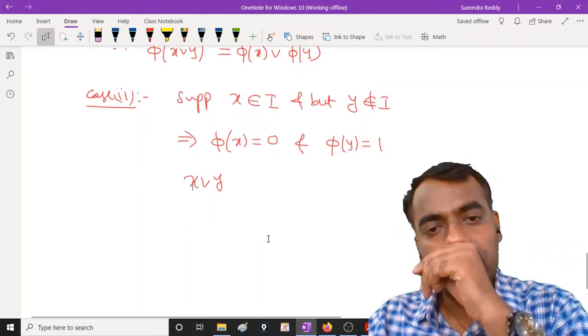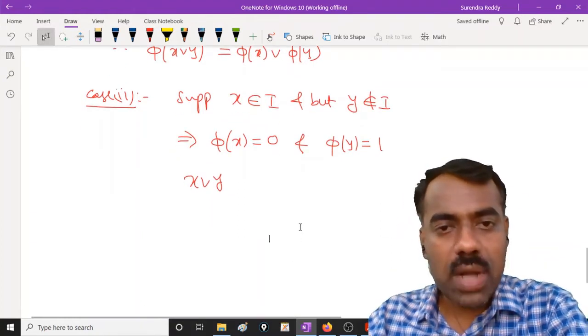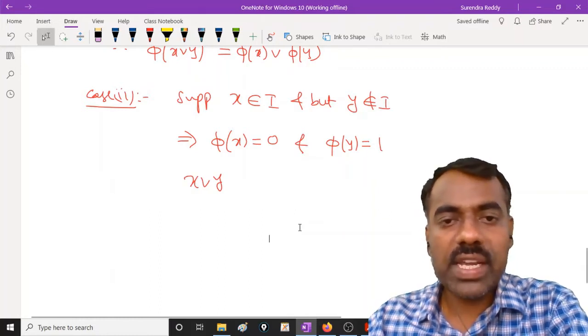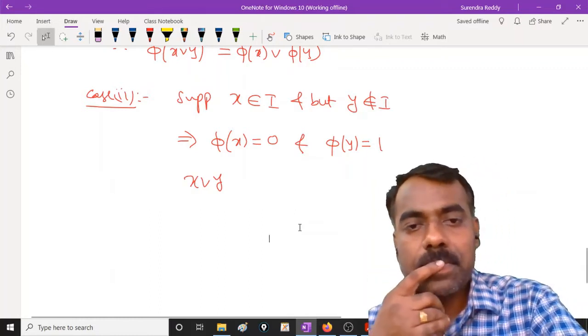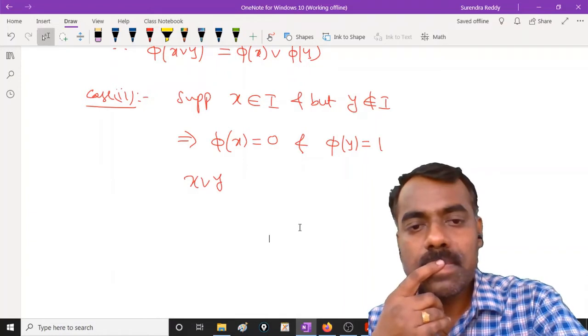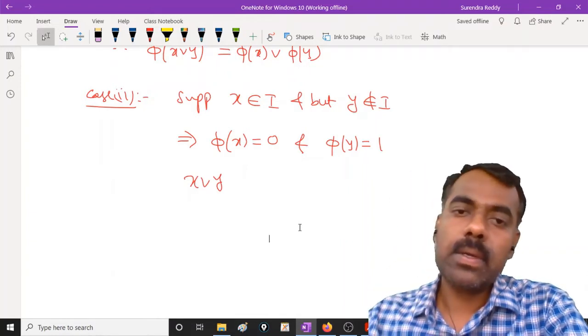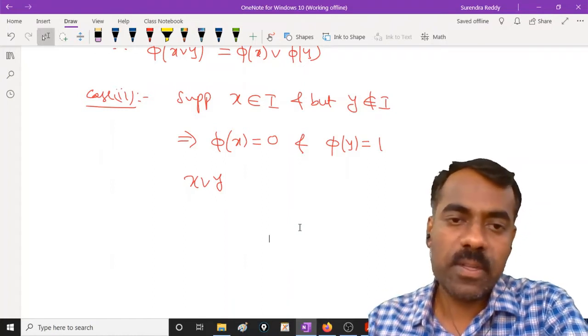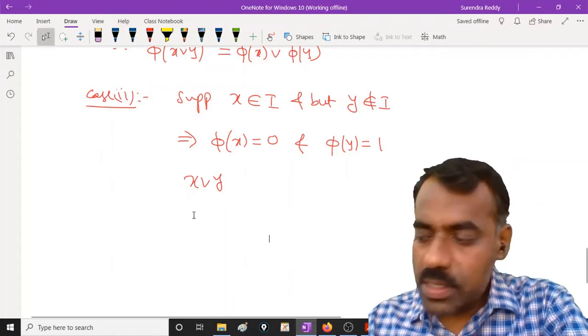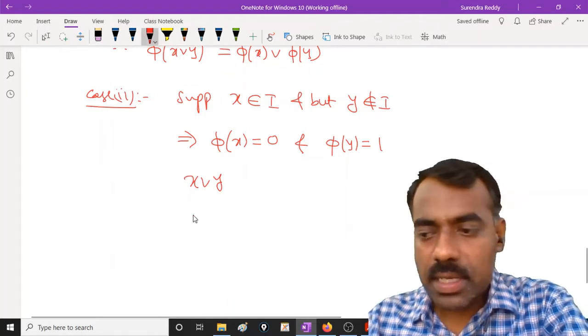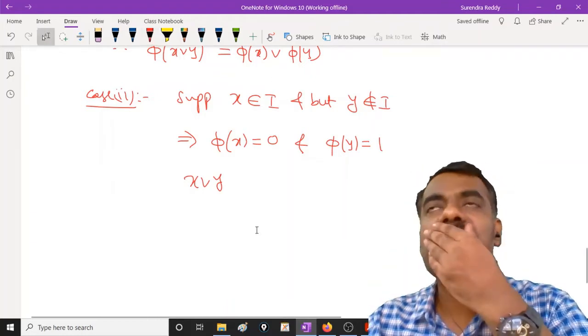Any element below I, we know that is there, right?